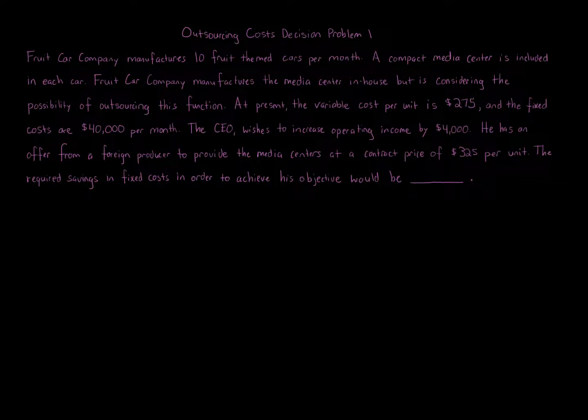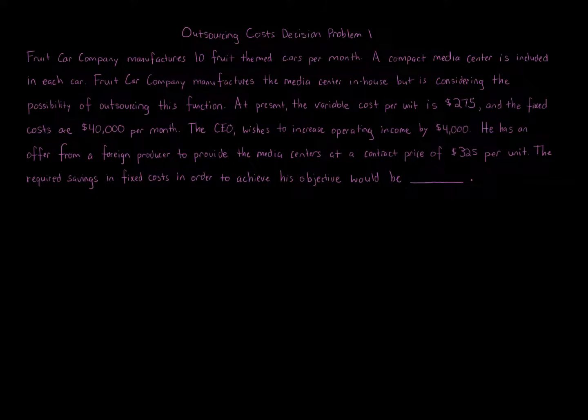Outsourcing cost decision problem 1. Fruit Car Company manufactures 10 fruit-themed cars per month. A compact media center is included in each car. Fruit Car Company manufactures the media center in-house, but is considering the possibility of outsourcing this function. At present, the variable cost per unit is $275 and the fixed costs are $40,000 per month. The CEO wishes to increase operating income by $4,000.